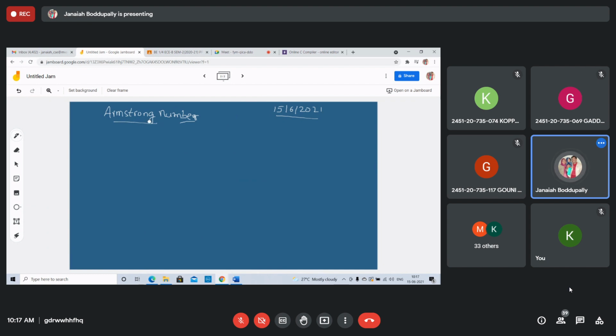What is a strong number? The sum of the factorials of the digits of any given number being equal to that number is called a strong number. Then there is the perfect number. So for an Armstrong number, for example, tell me one number. Is it an Armstrong number? 153. 407 is an Armstrong number.